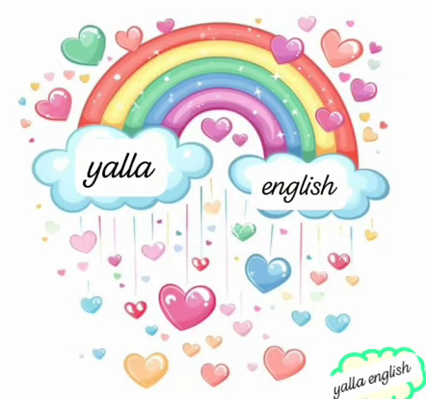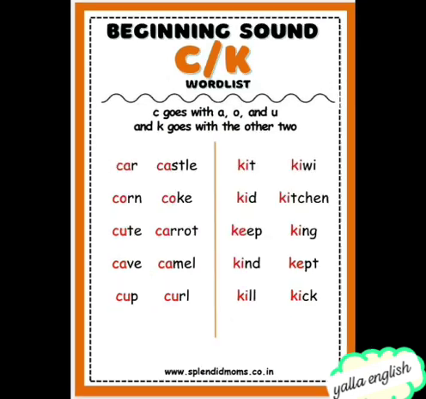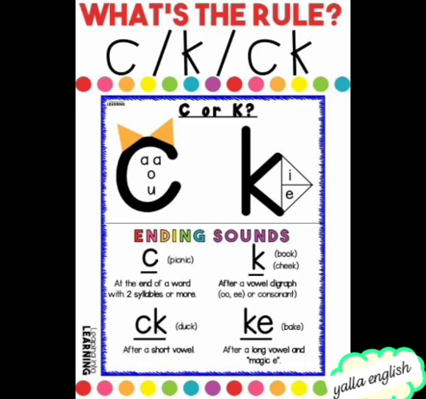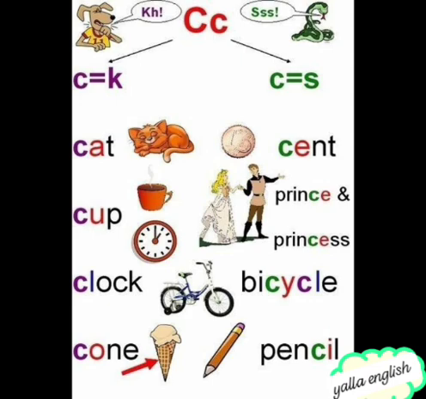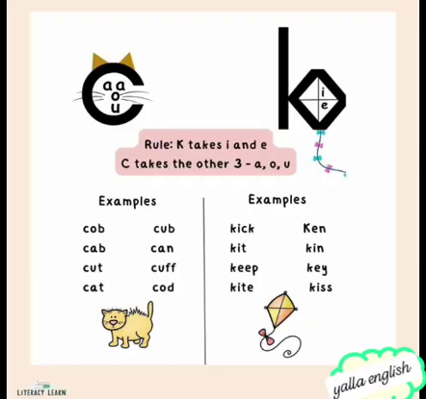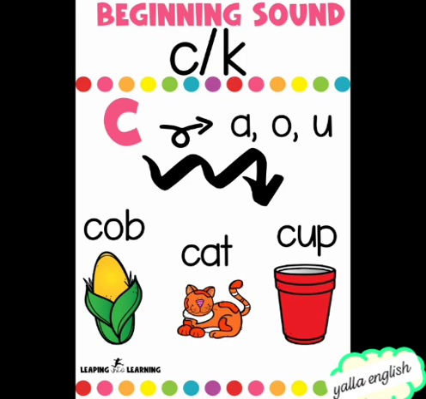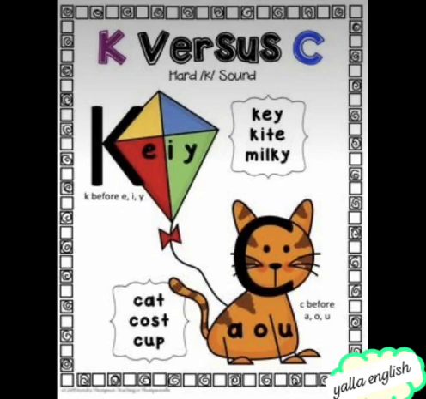Hello, let's learn today the difference between the letter K and the hard C. Firstly, let's remember together that letter C has two different sounds, hard and soft. The sound of hard C is K, as the sound of letter K. The two letters have the same sound. Hard C and letter K have the same sound, K.